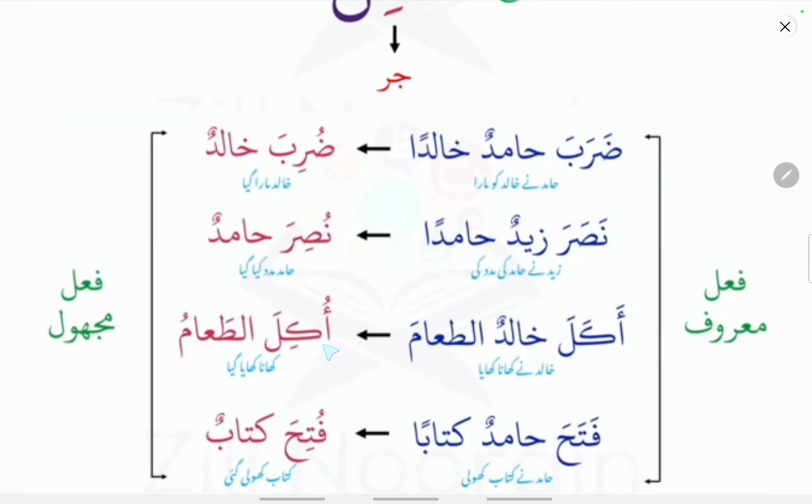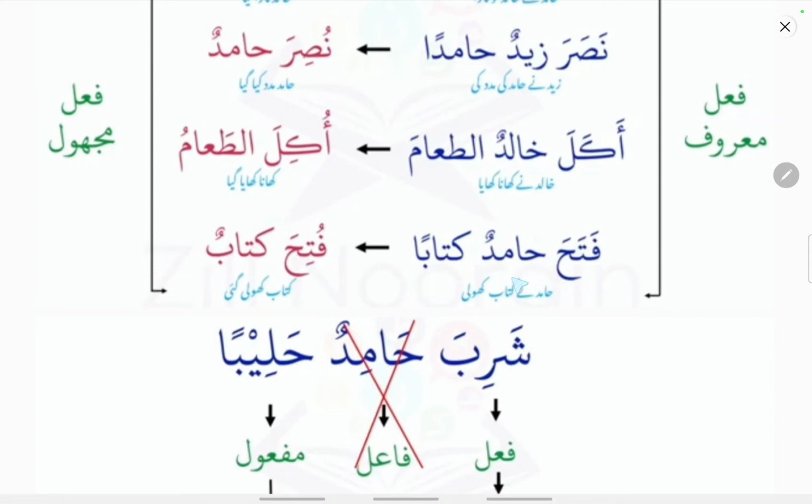Khalid ate the food. Now here, in order to make this akala into ukila, that is the passive form, the lam is left as it is, the ka will receive a kasra, and the alif will receive a dhamma. So it is ukila ta'ama. So he ate the food. Who ate the food has not been mentioned here because it is the passive form.